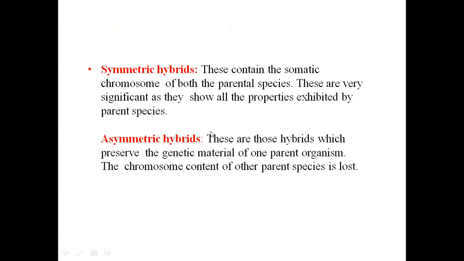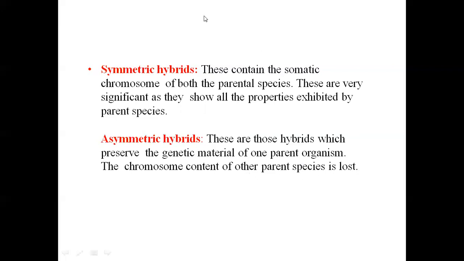Somatic hybrid and asymmetric hybrid. Symmetric hybrid means this contains the somatic chromosomes of both parental species. Symmetrical means the combination of chromosomes from both parents is called symmetric. Asymmetric hybrids are those which preserve the genetic material of one parent organism. The chromosome content of the other parent species is lost.